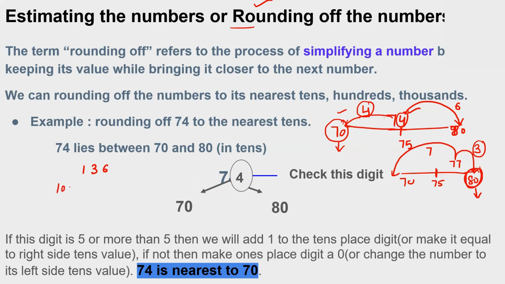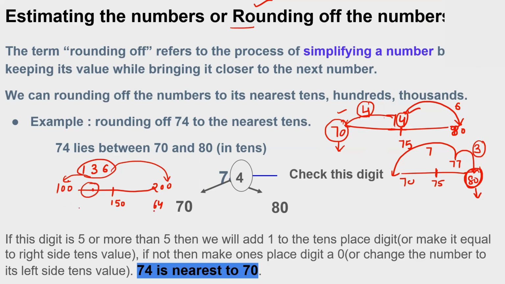So it is 100 and 200. Okay. So I will take the middle point, that's 150. Obviously 136 lies between 100 and 150. From 100, it has to move 36 points. To 200, it has to move 64 points. Obviously, this will be less.